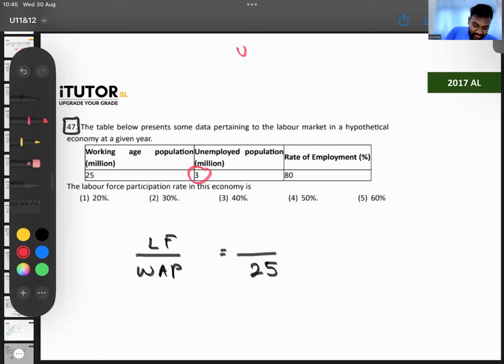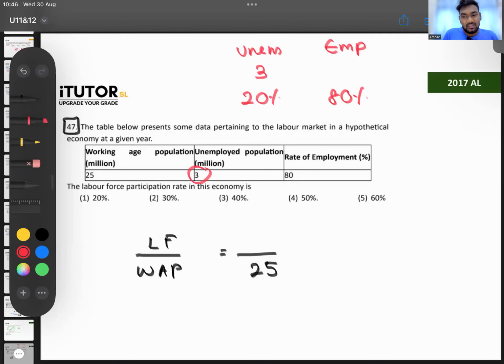Employed, how many they have not given, but they have said the rate of employment is 80%. If the rate of employment is 80%, how much is the rate of unemployment? The rate of unemployment should be 20%. So now use a little bit of common sense, guys. Now these are your maths coming.